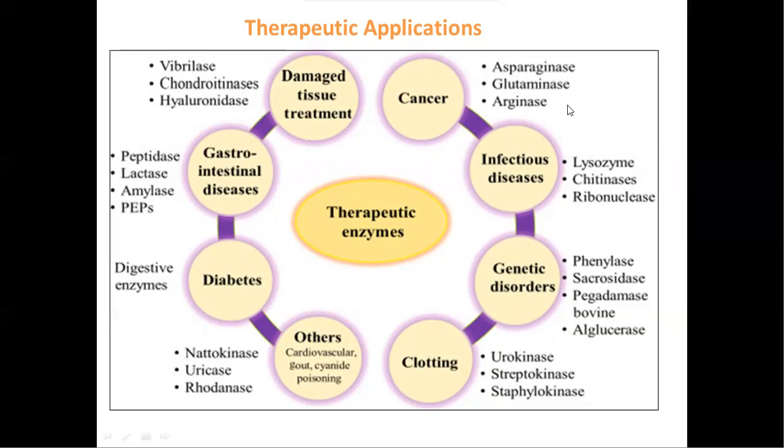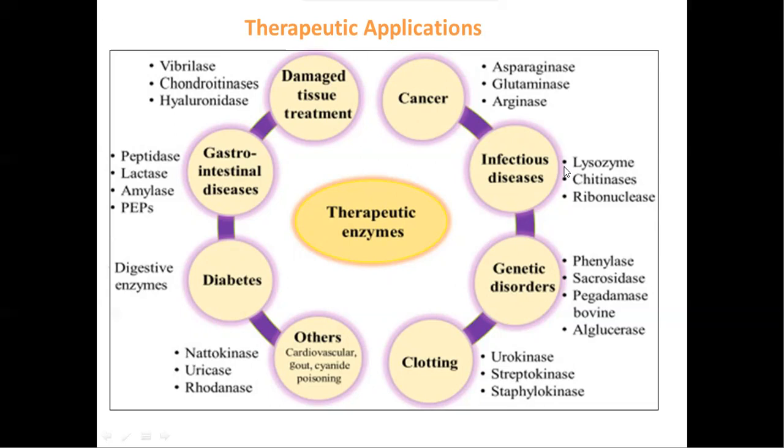lymphoproliferative disorders. Infectious diseases are treated by three enzymes such as lysozyme, chitinase, and ribonuclease. Here, lysozyme is acting as an antibiotic. Infectious diseases include those treated by antibiotics, antibacterials, antifungal, and antiviral drugs.